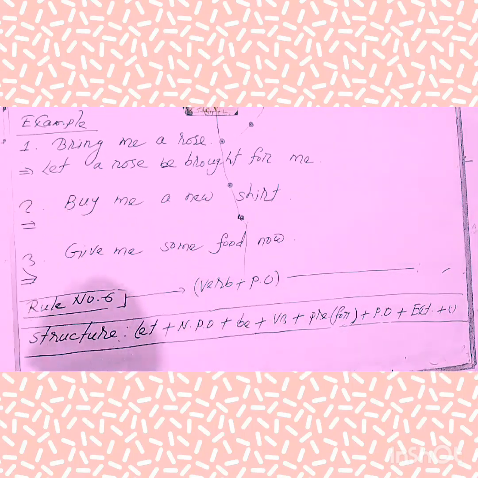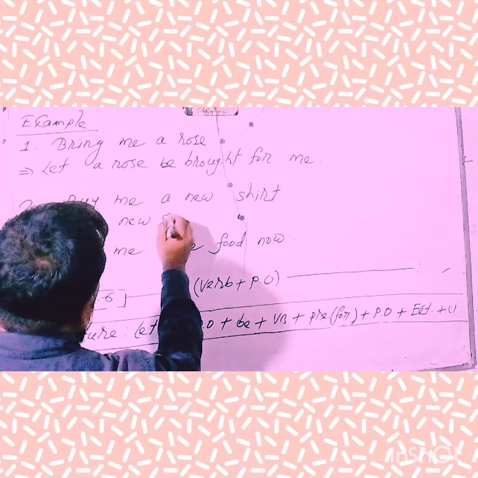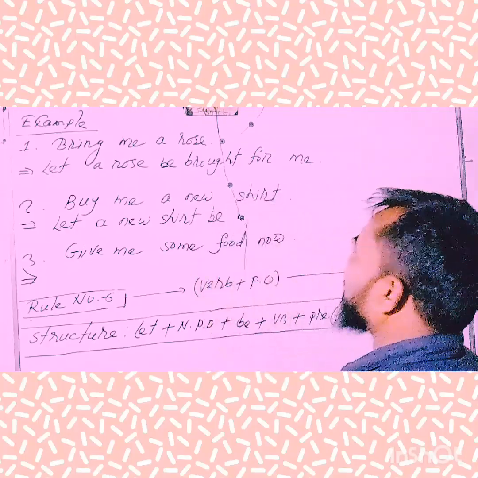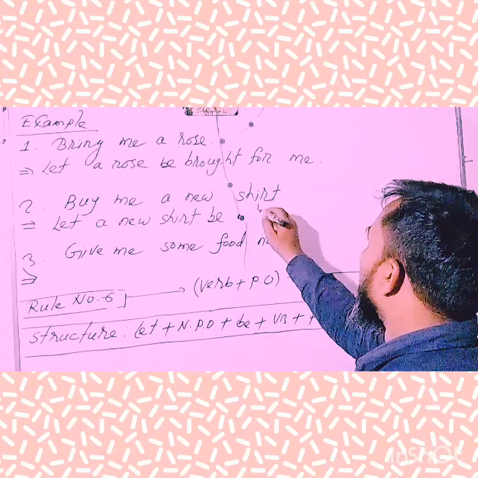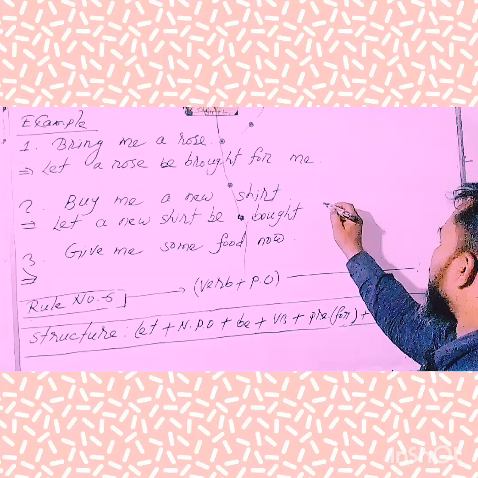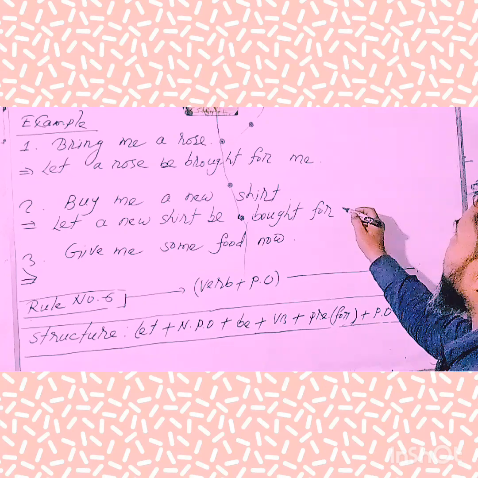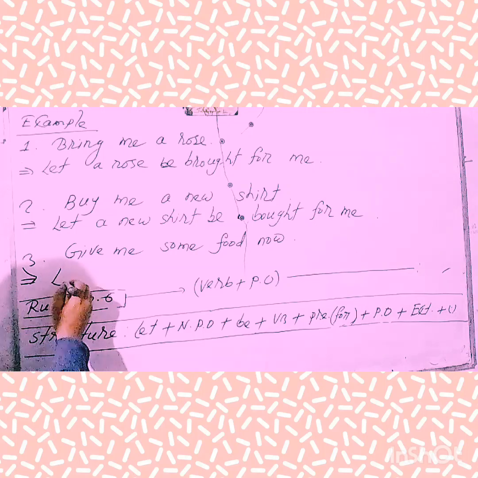Now take a look at the board and try to understand the second example. At first, we'll have to use "Let". Next, the object: "a new shirt". Then we'll have to use "be", then the third form of verb. Here the verb is "buy", and the third form is "bought". Then we'll have to use the preposition "for", then the personal object, here "me". Full stop. Next example, my dear learners, try to solve it yourself.